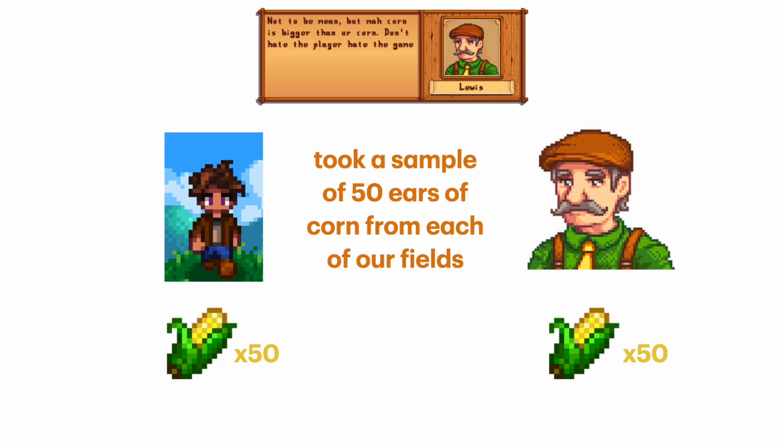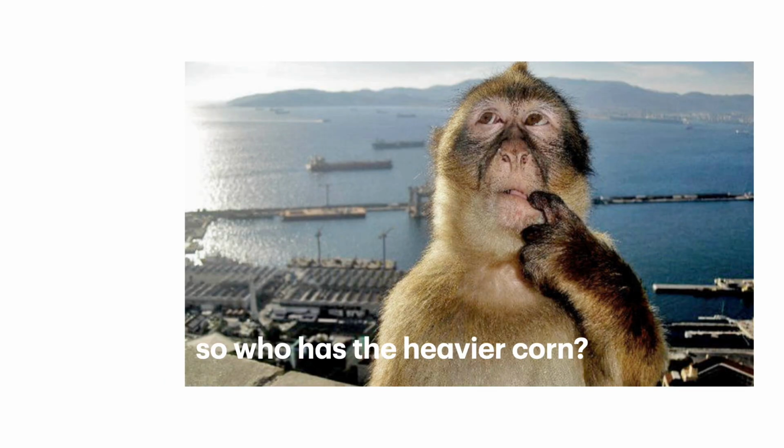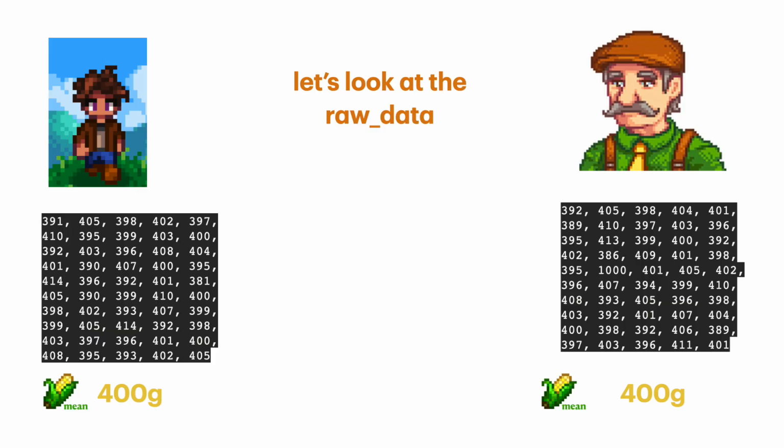At the end of our little exercise, I find out that the average corn that I had weighed around 400 grams, aka the mean of my corn was 400 grams, and weirdly enough, the mean of Lewis's corn was also 400 grams. So the question is, who has the heavier corn? At this point in time, the question cannot be answered because we're just comparing means and we have identical means.